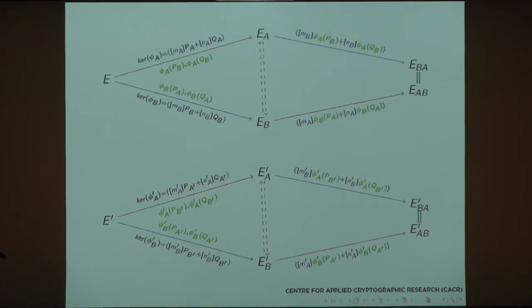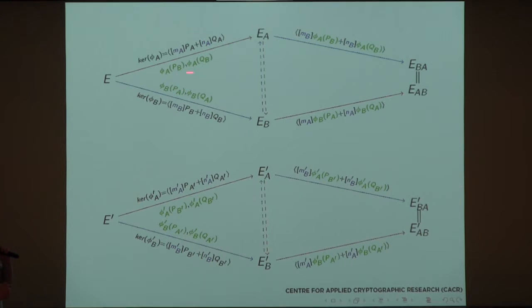Bob does the same thing. Now Bob takes Alice's image points of P_B, Q_B, his private parameters, and maps this way from E_A to E_BA. Alice does the same thing symmetrically, maps to here, and these two curves are going to match up. Although the endomorphism ring is non-commutative, these things do commute. Same thing is happening for this one. So basically, these are going to be the two parts that we use for the encryption scheme and message authentication scheme, or a signature scheme part.